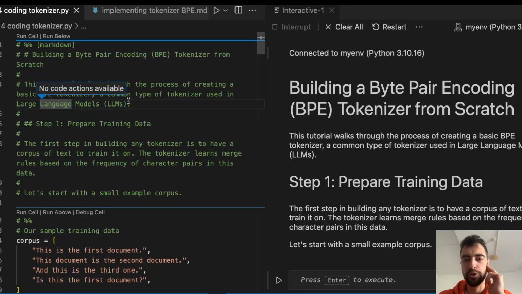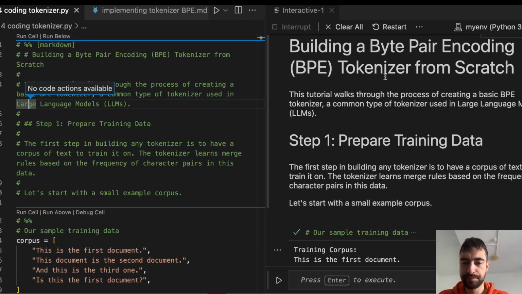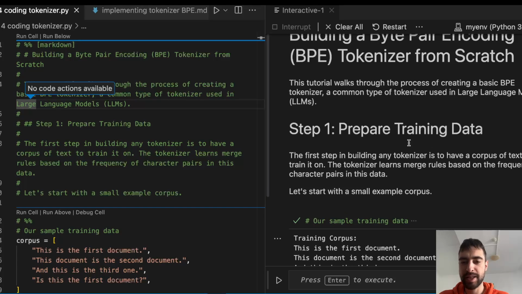So let's code our own tokenizer, building a byte pair encoding tokenizer from scratch. I will explain what this byte pair encoding is as we go. Step 1, prepare training data. This is a bit misleading because there is no neural network being trained.